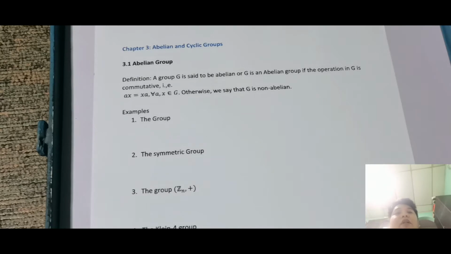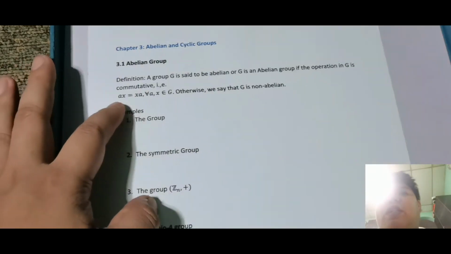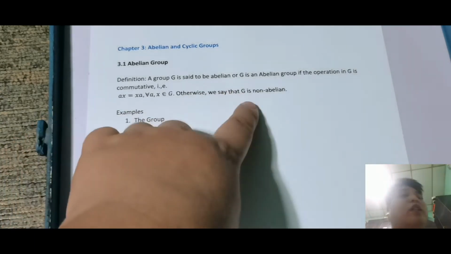Okay, so the abelian group, so definition: a group G is said to be abelian, or G is an abelian group, if the operation in G is commutative, and that is ax = xa. So again, sinabi ko na yan. So ax = xa for all a and x elements of G. So napansin mo sir, medyo pareha siya ni centralizer sa center. Yes, tama yun. Ngayon, malalaman mong abelian, so dito may konting for all x. Otherwise, we say that G is non-abelian.